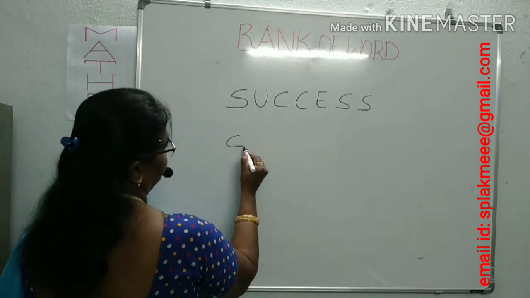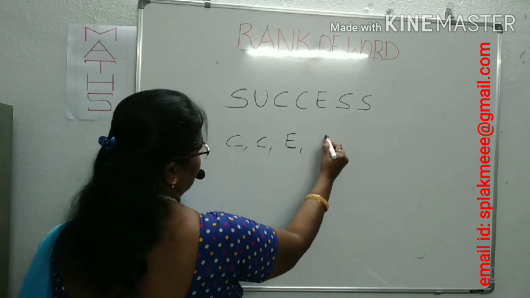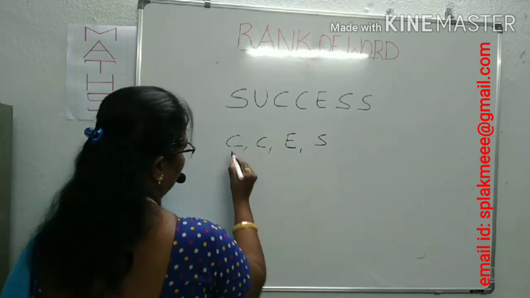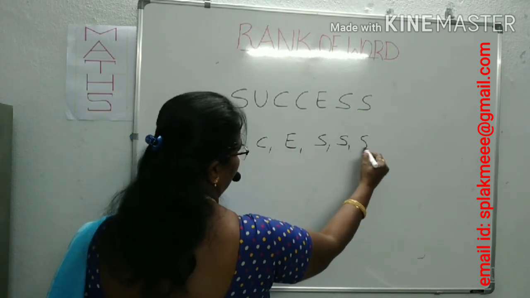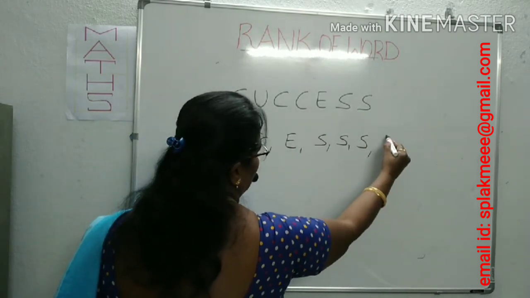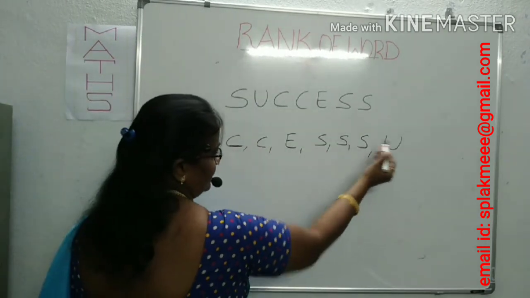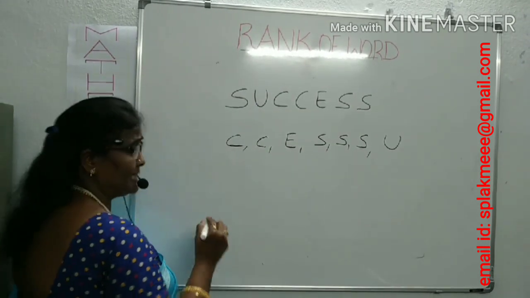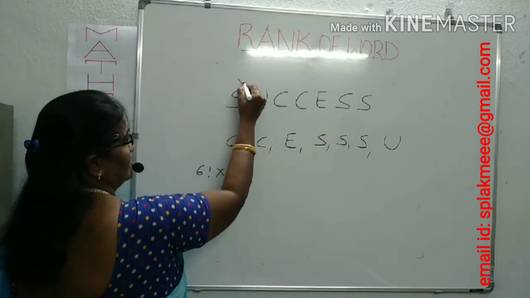First C, next E, then S. C are two, S, S, S 3 times, then U. Now, as usual, 1, 2, 3, 4, 5, 6, 7 letters, we can write 1 means it is 6 factorial into, we want S.